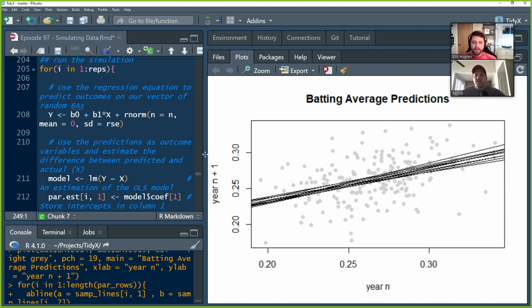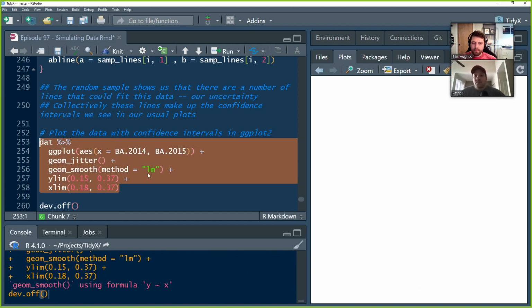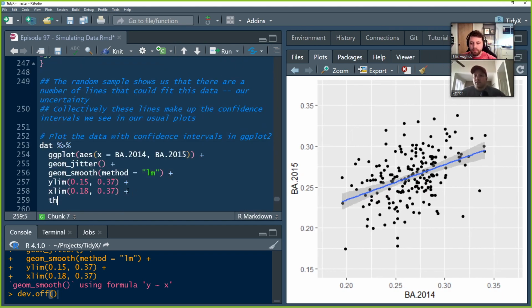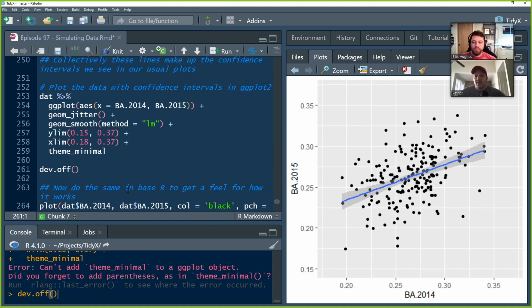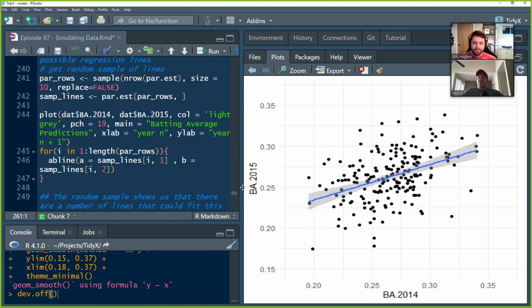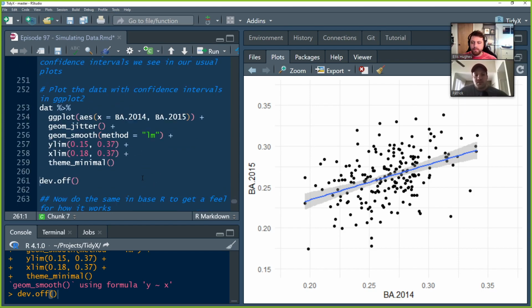Okay. So if we were to plot our data in ggplot, and we use geom_smooth, which we've done a billion times before, with method lm, we're getting a regression line and we're getting a standard error that's going to come up. And so that standard error, that confidence interval line, is representing the uncertainty around the blue line. And we can actually show how this uncertainty is built up from our cool simulation that we built before.